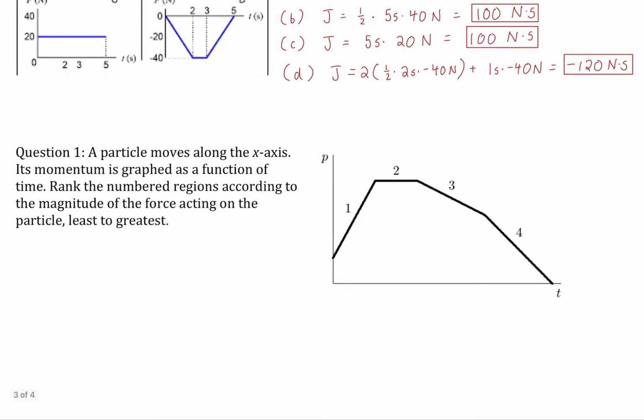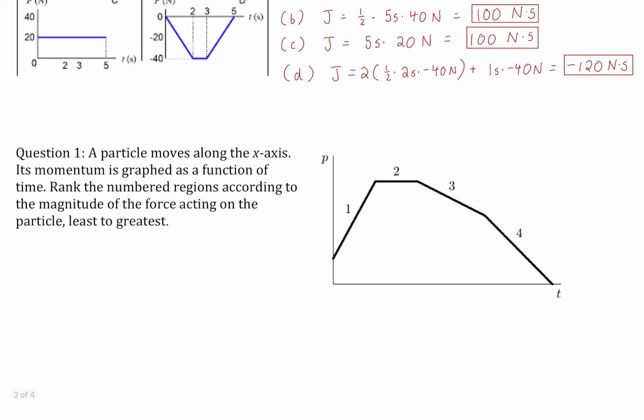Okay, now let's do a concept question since there's no numbers in this one. A particle moves along an x-axis. Its momentum is graphed as a function of time. Rank the numbered regions according to the magnitude of the force acting on the particle, least to greatest. Well, here we have it, right?